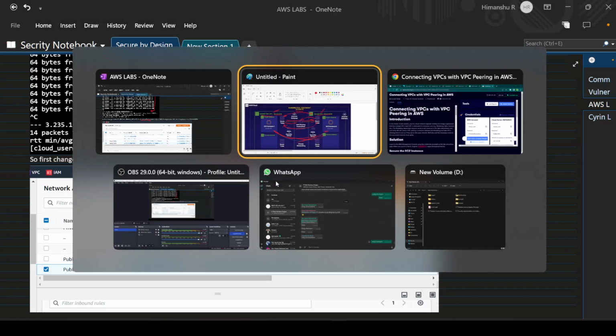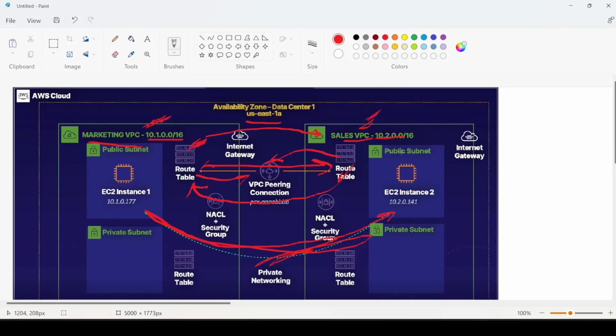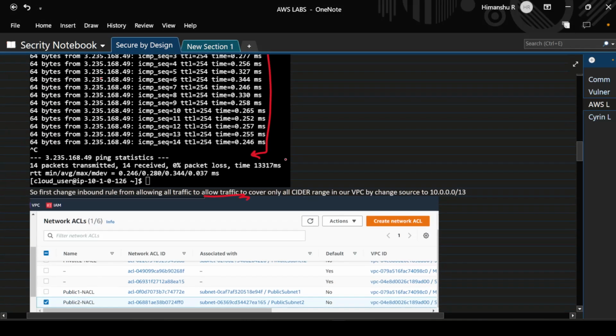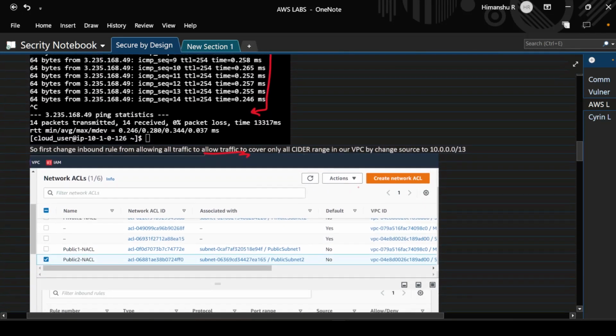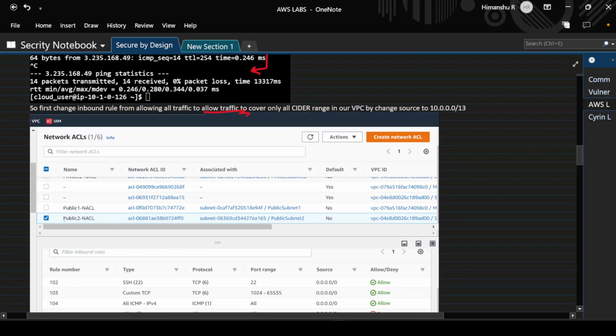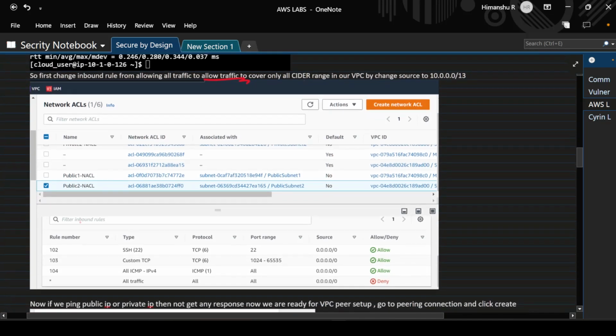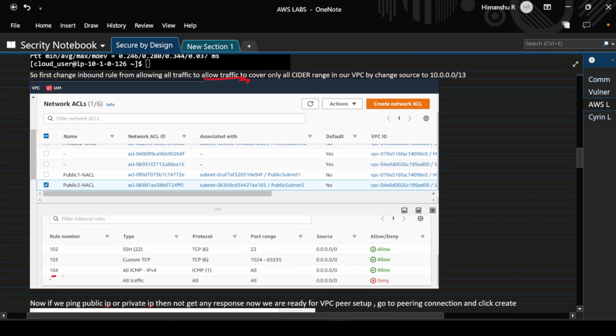First of all, we have to close all the ports that are allowing traffic to the public IP of this VPC, that is sales VPC. If we click on public 2 of this VPC, we can see that it is allowing all ICMP packets from all sources.